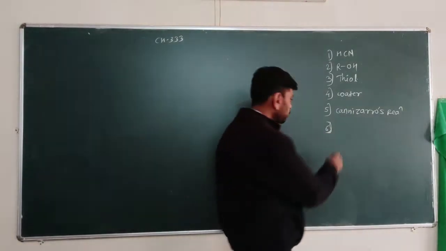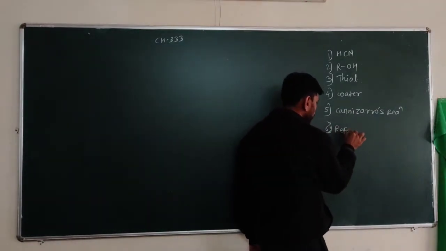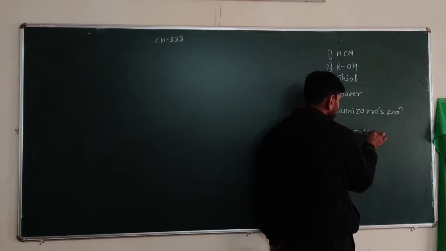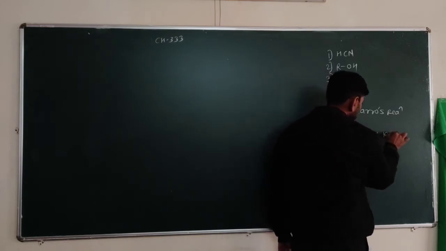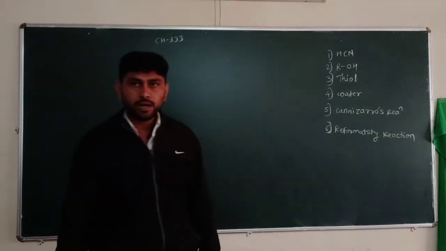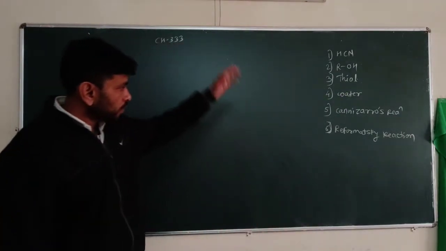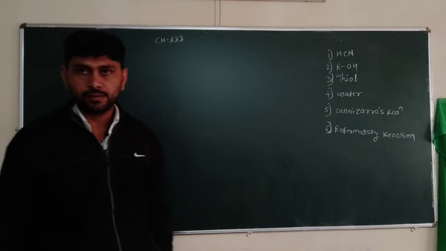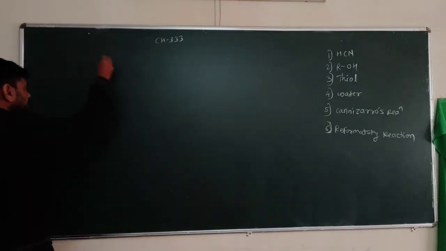And the last reaction we have to study is the Reformatsky reaction. The Reformatsky reaction is the reaction between alpha haloesters and ketones. So we have to study these 6 reactions in detail. Okay, let's start with the addition of HCN.